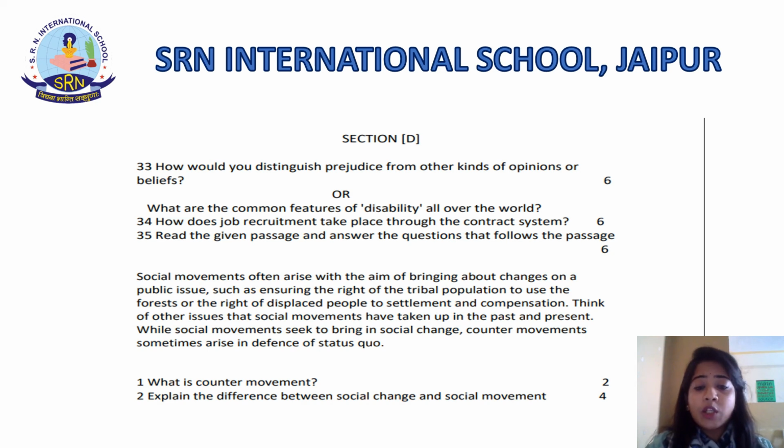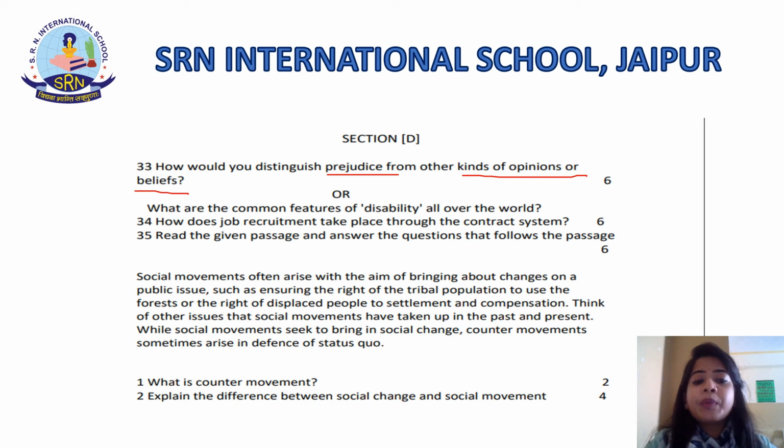How would you distinguish prejudice from other kinds of opinions or beliefs, students? Make sure you read the question properly. In this question, you have to distinguish between prejudice and other kinds of opinions or beliefs. Prejudice refers to prejudgment, that is, an opinion made in advance.